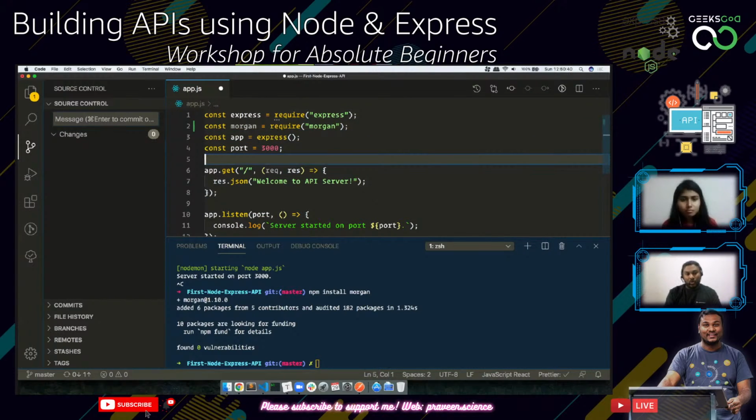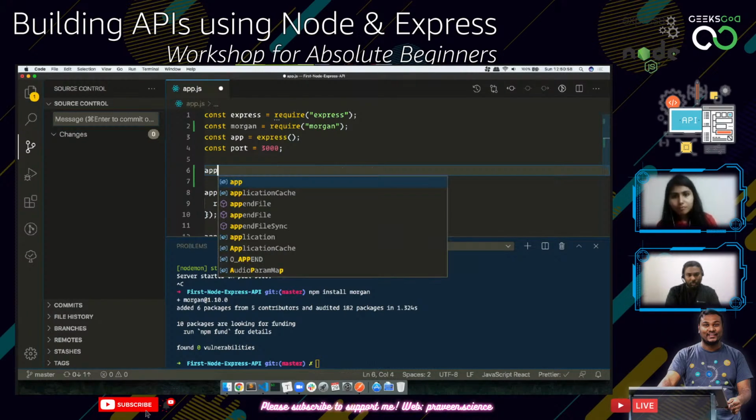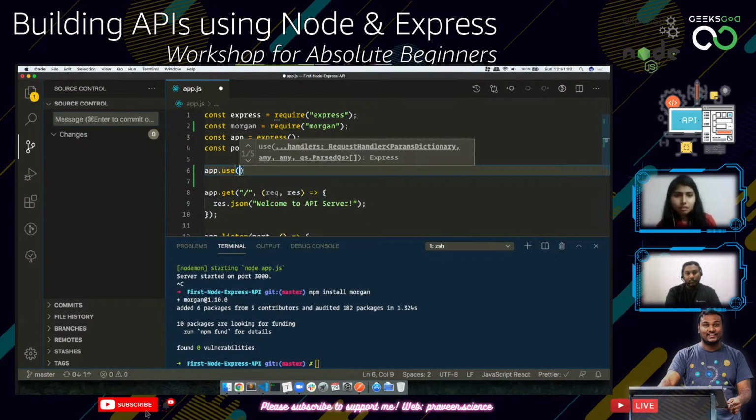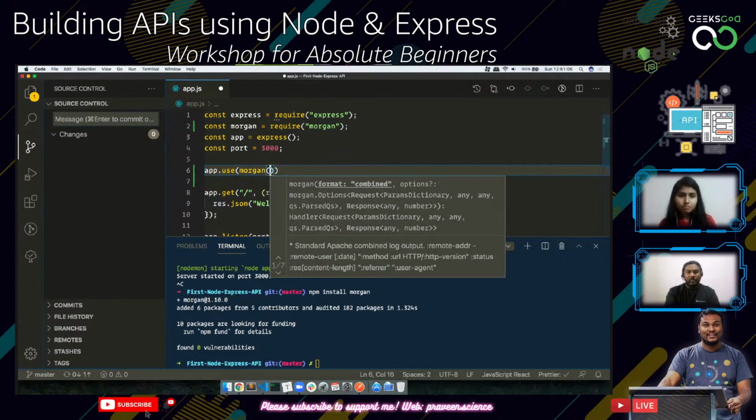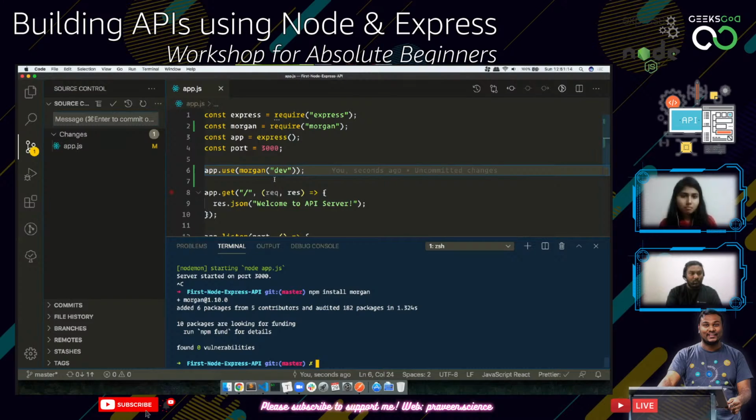And how are we going to use Morgan? So here we will just create a small comment. Should I add comments for all the things that I have done? Please let me know in the comments. If a lot of people say we need comments, I'm gonna add all the comments for it. Okay. So app.use, we need to use something, right? So we'll use morgan, and we need to run Morgan here, and we need to set the particular format. I'm just going to go with, let's say, dev format, and then I'm going to save this.